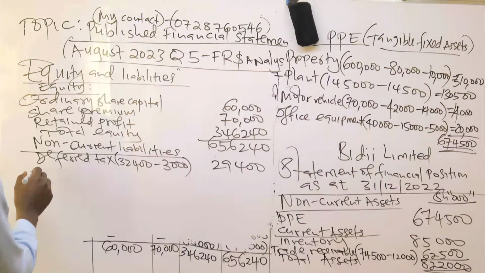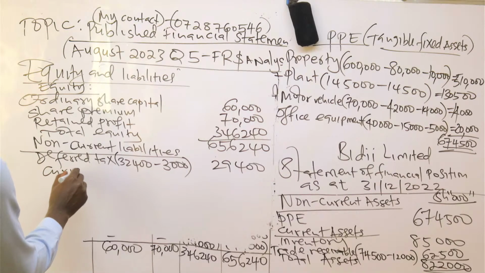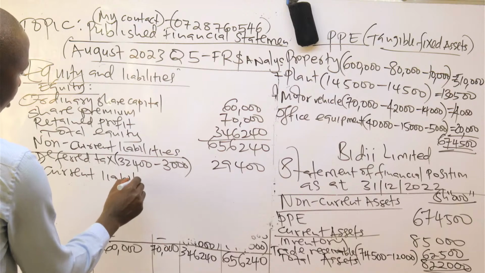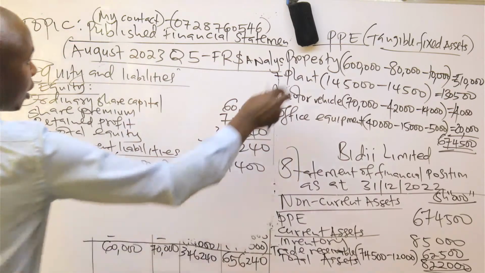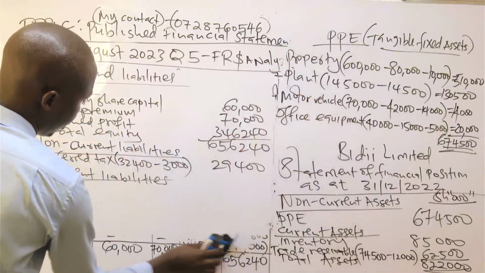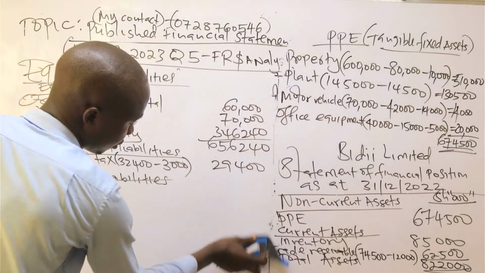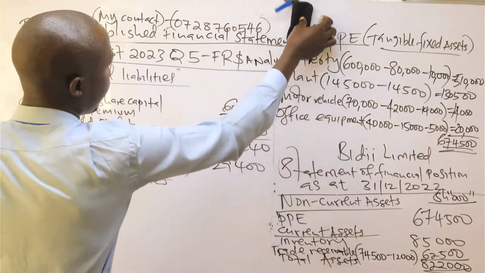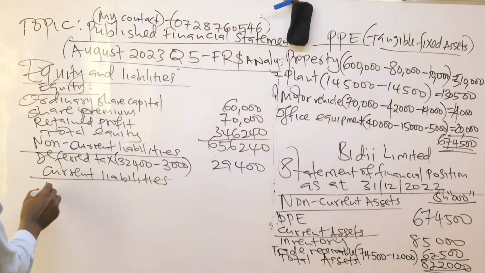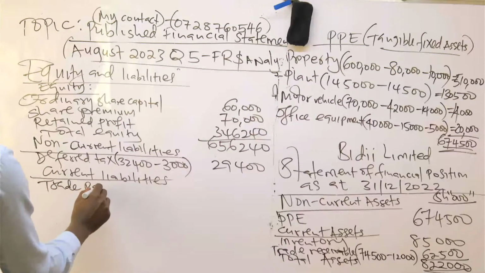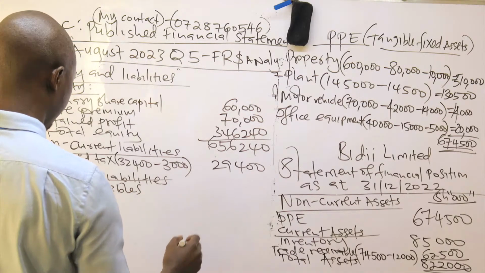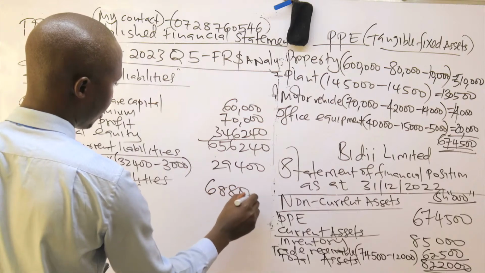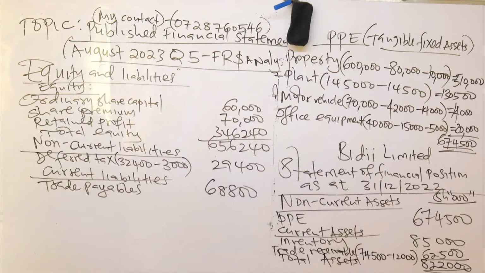Then we talk about current liabilities. For the current liabilities, we have the trade payables, that is 68,800 from the trial balance. Bank overdraft.